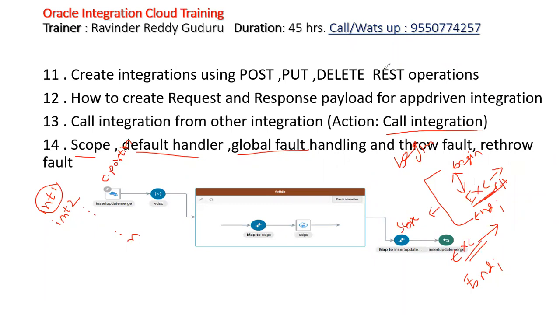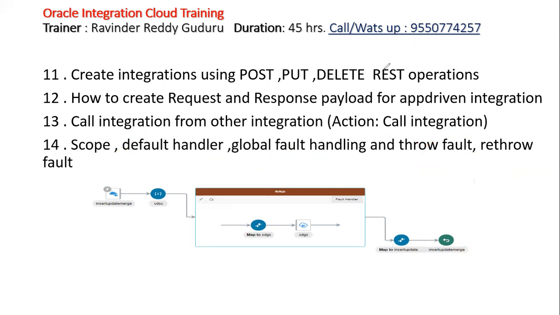Okay, so this will be very clearly explained and executed with real-time scenarios. Like user-defined errors can be raised in PL SQL by using an exception name and the raise command. In the same way, we have options called throw fault and rethrow fault. These are the two things which can be raised.